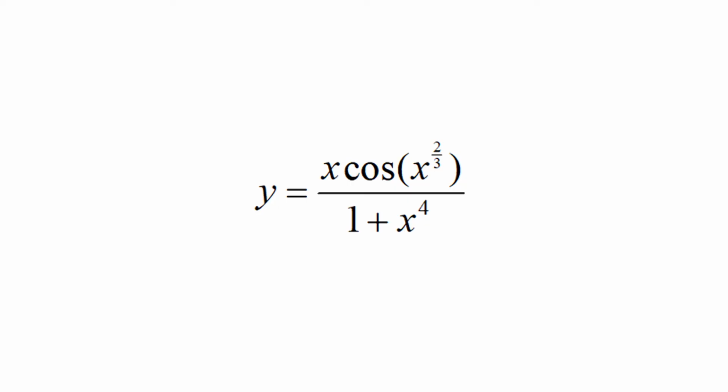Hence, by the product rule, x cos x to the power 2 upon 3 is continuous. By the sum rule, 1 plus x to the power 4 is continuous, as the polynomials 1 and x to the power 4 are continuous everywhere. Then by the quotient rule, y equals x cos x to the power 2 upon 3 over 1 plus x to the power 4 is continuous everywhere, since the denominator is never 0.